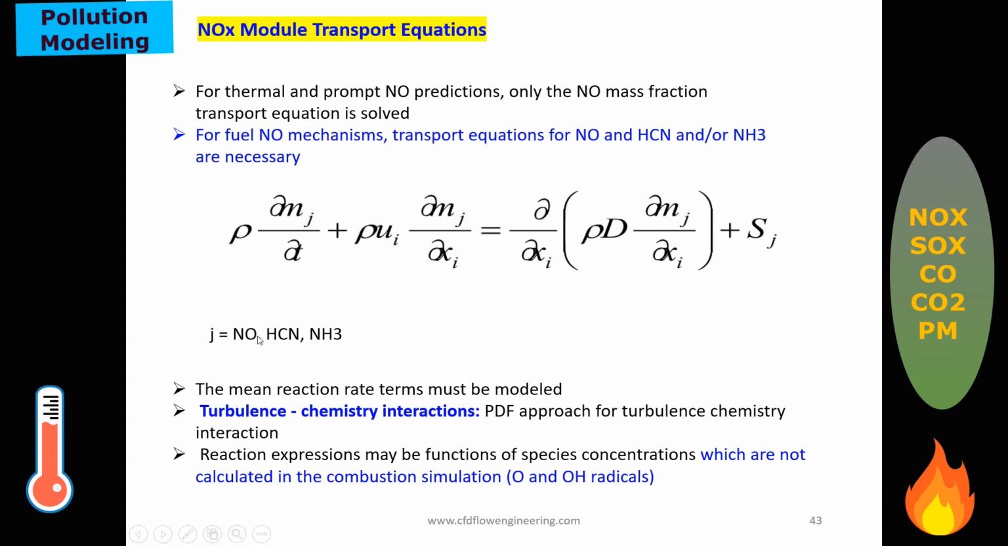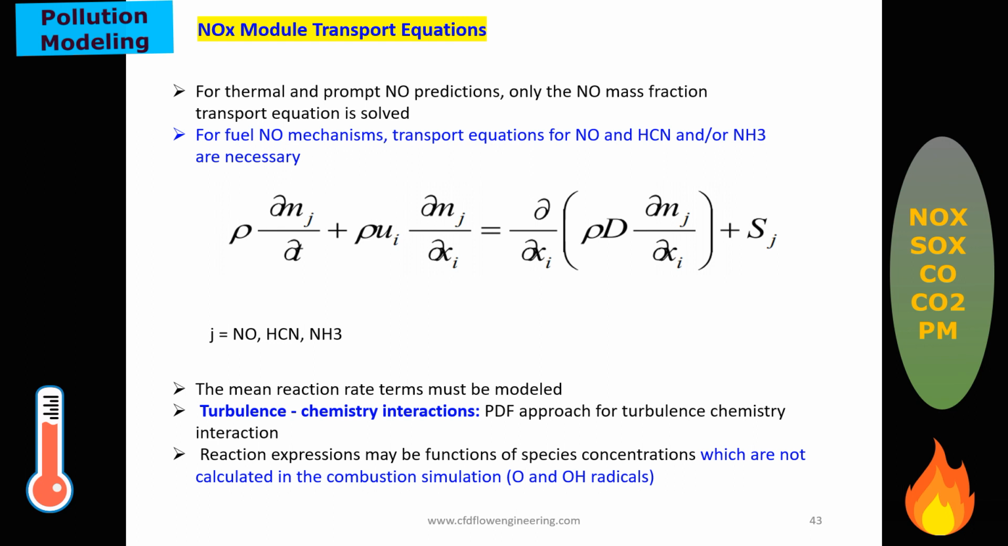And here for nitrogen oxide, the species can be nitrogen oxide, hydrogen cyanide, and ammonia. This is a very simple form of the equation I have written. If you go to the chemical kinetics, there are at least 2-3 reactions formed, but I have presented only a simple form. And the source term in the species transport is modeled based on the turbulence chemistry interaction, which is decided by the Damköhler number.